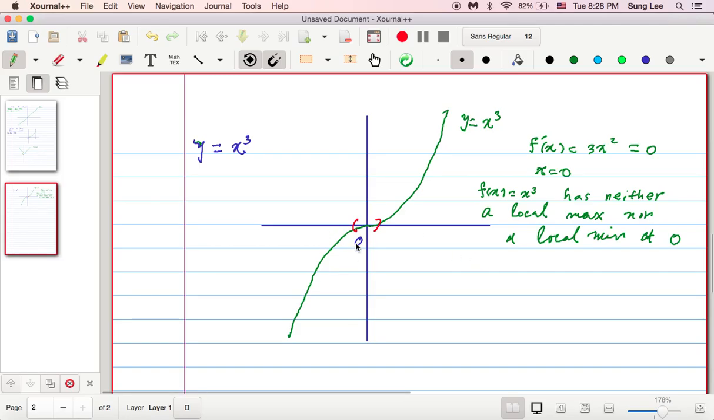So this kind of point here, f of 0 equals 0, is called a saddle point. Okay, a saddle point. Saddle, a saddle as in like what, a horse saddle. Okay, right.